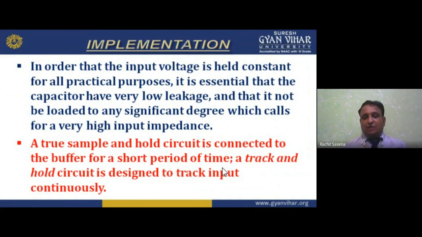Now, a true sample and hold circuit is connected to the buffer for a short period of time. A track and hold circuit is designed to track the input continuously.